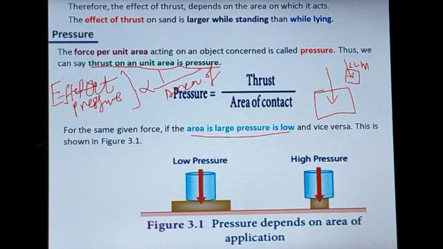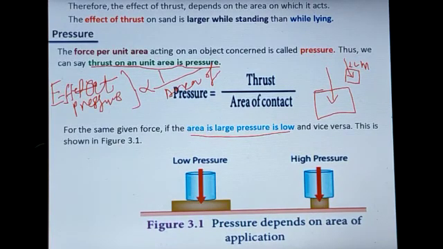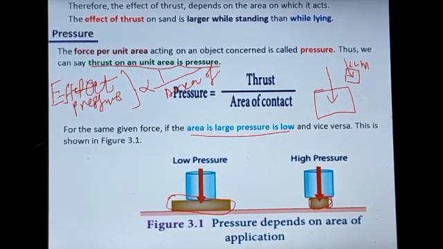So here the diagram helps us to understand that. Listen here, the same amount of force applied on the wider surface area. See here, the wider surface area. The same force, with the same weight of the container, kept on the smaller surface area. See here, smaller surface area.